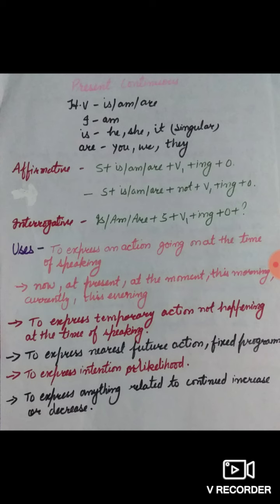Next is to express anything related to continued increase or decrease. To express gradual increase or decrease in something, we make use of present continuous tense. Example, her health is gradually improving. The number of audience is increasing. He is talking nonsense these days. He is studying hard these days.